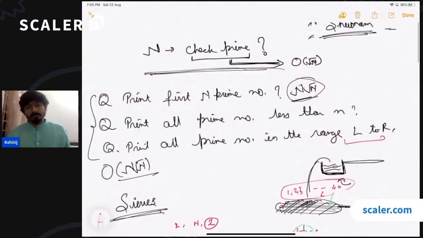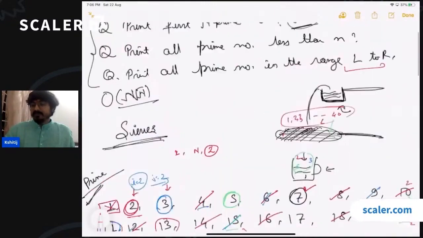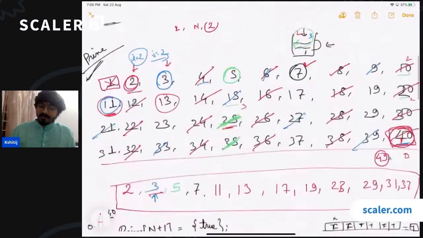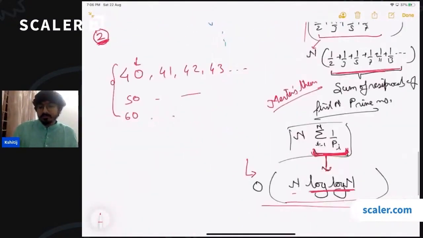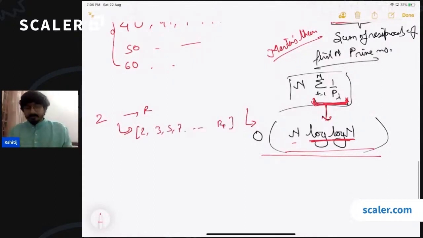However, if you have to find the numbers in a range, what you can do is pre-compute all the prime numbers. If you know the maximum value of the range, then from 2 to that maximum, you can pre-compute all the prime numbers. Once you have all the prime numbers, this array is going to be a sorted array, so you can apply binary search and find the positions of the lth prime number and the rth prime number and print all the values.